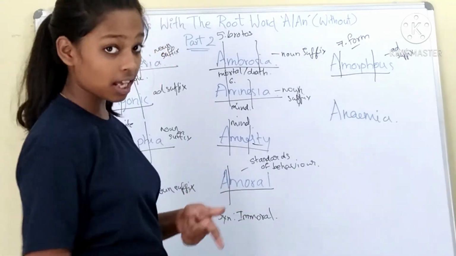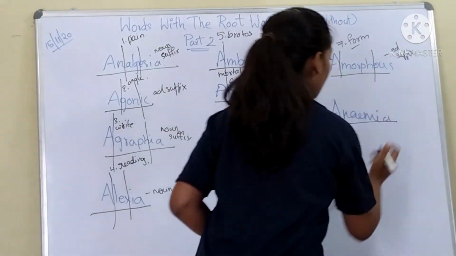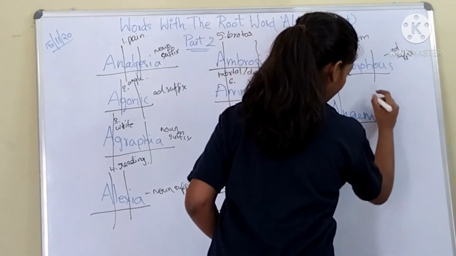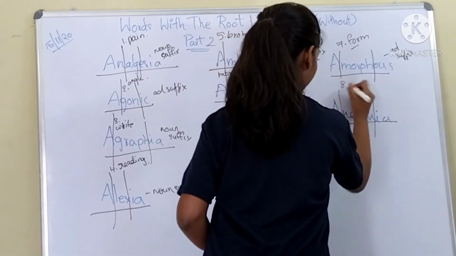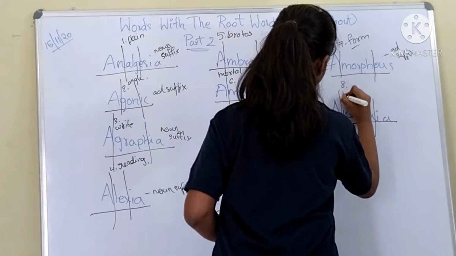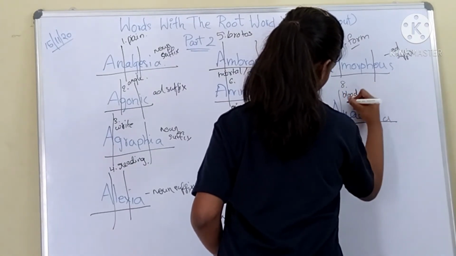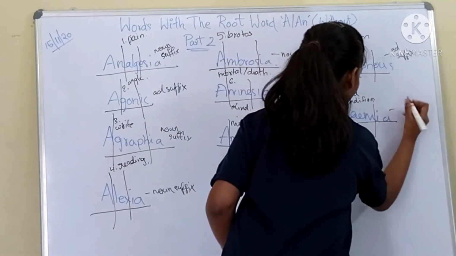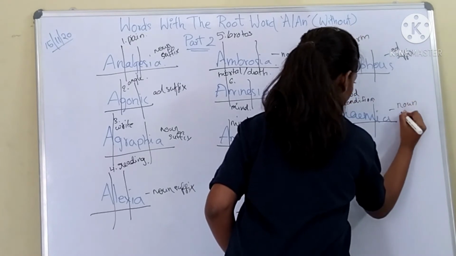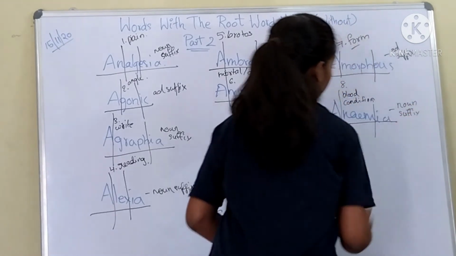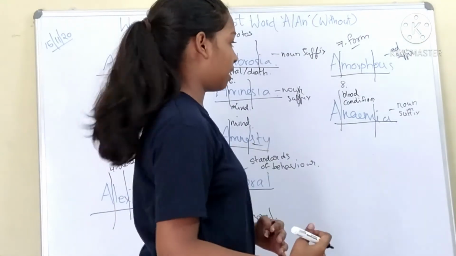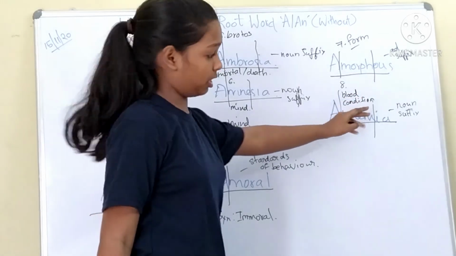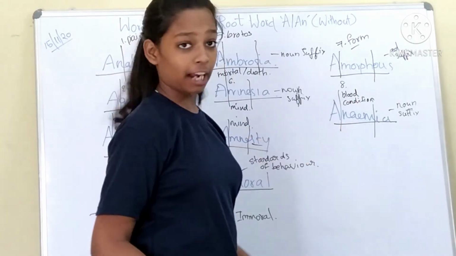The last word for today is anemia. Anemia has three root words in it. A means without, and anem is the eighth new root word, which means blood condition. And ia is the noun ending, noun suffix. So the word means lack of blood, without blood. So A means without, anem means blood condition. So the word means lack of blood.